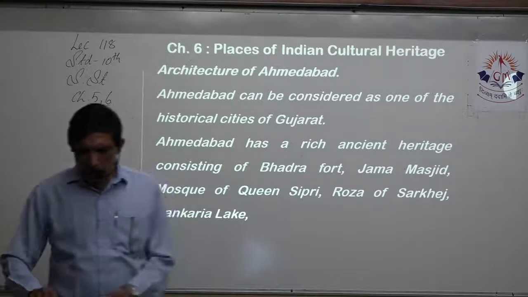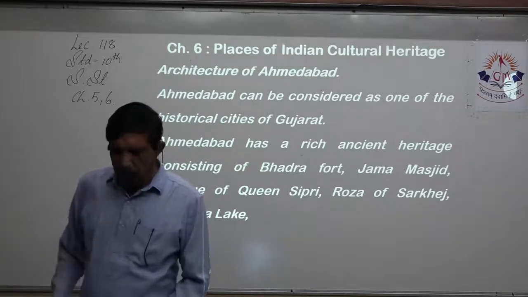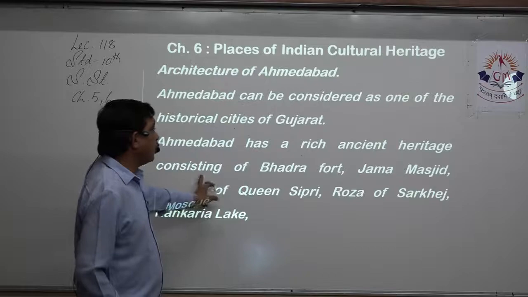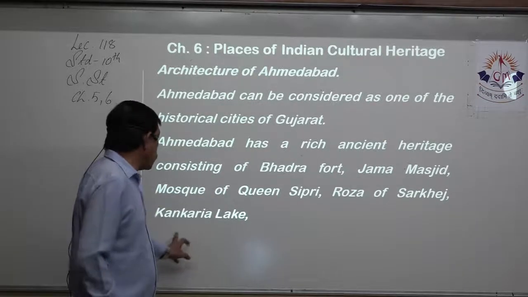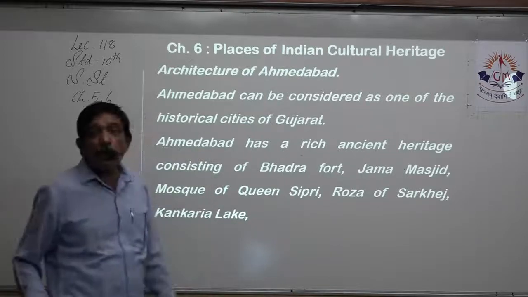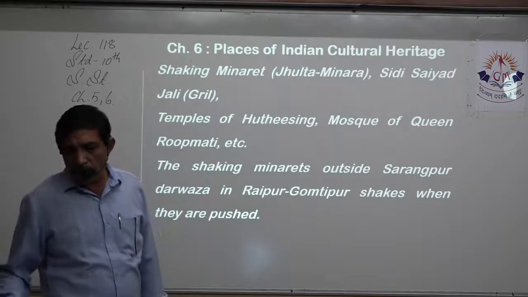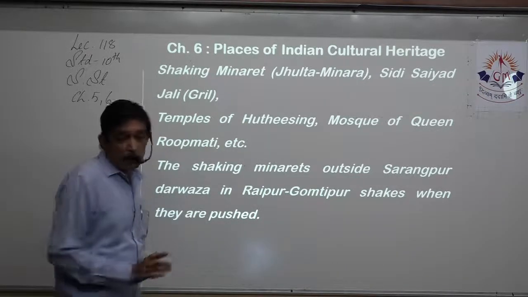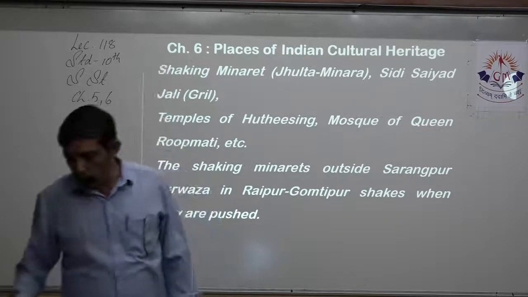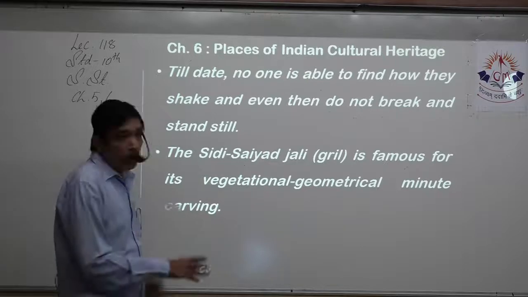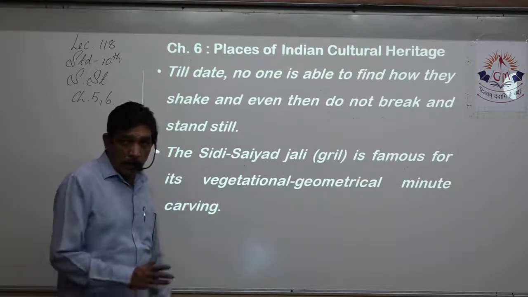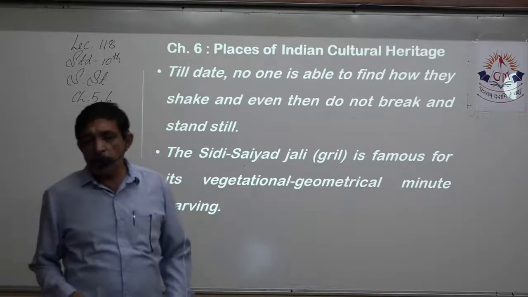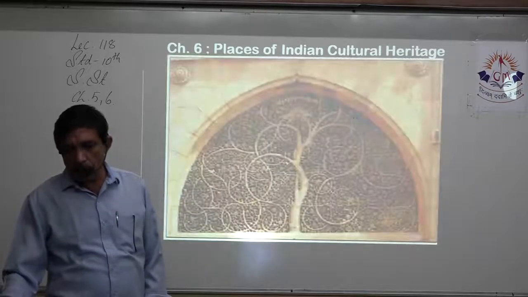Architecture of Ahmedabad, lots and lots of things are there, so that does qualify as a 3-mark question, because lots of things have to be written over there, right? For example, consisting of Bhadra Fort, Jama Masjid, Mosque of Queen Sipri, Rauza of Sarkhej, Kankaria Lake. It can be considered the historical city in Gujarat, right? So lots of things are there to mention. Shaking Minarets, Jhulta Minara, Sidi Sayyid Jali Grill, Hathi Singh temples, then Mosque of Queen Sipri, Roopmati, all these places are there, right? You can write a little bit here and there. Now Sidi Sayyid Jali or grill, that's quite famous. Vegetational and geometrical minute carving, that is what it is, right? So you write about that.